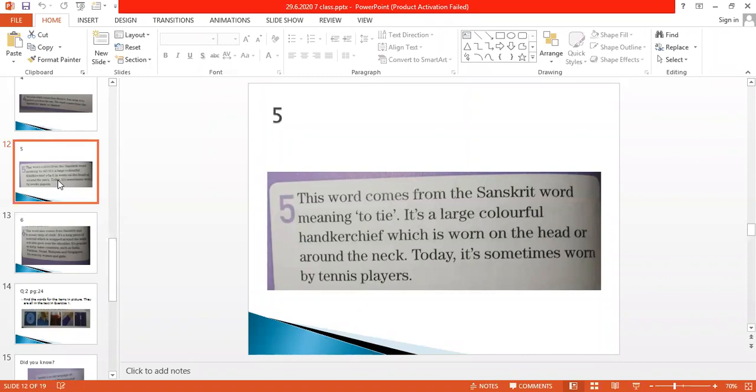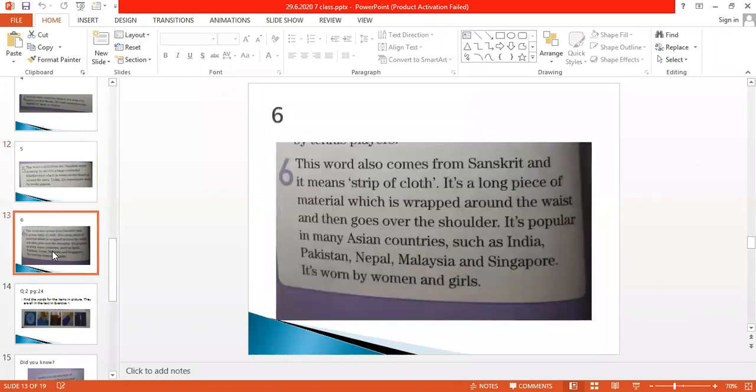Number 6 is: this word also comes from Sanskrit and it means strip of cloth. It's a long piece of material which is wrapped around the waist and then goes over the shoulder. It's popular in many Asian countries such as India, Pakistan, Nepal, Malaysia, and Singapore. It's worn by women and girls. It is very easy. A very common garment is this or this.